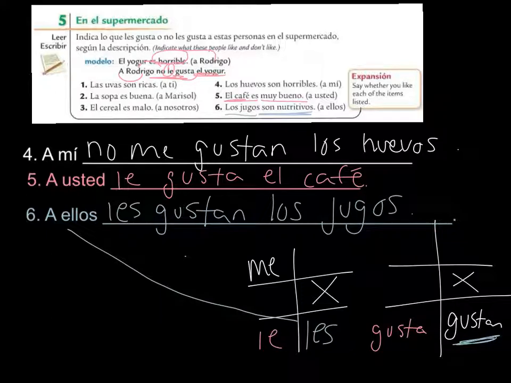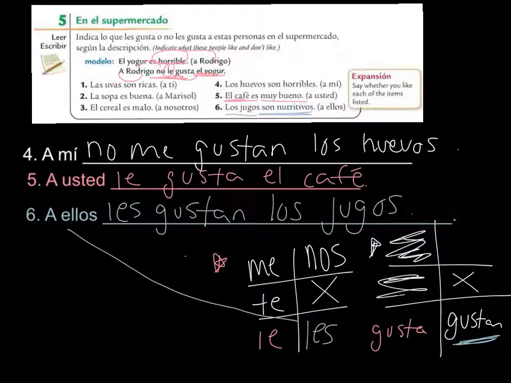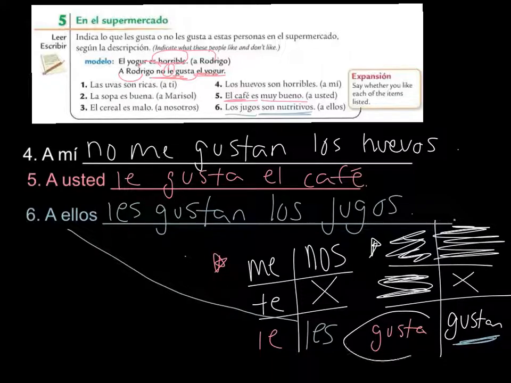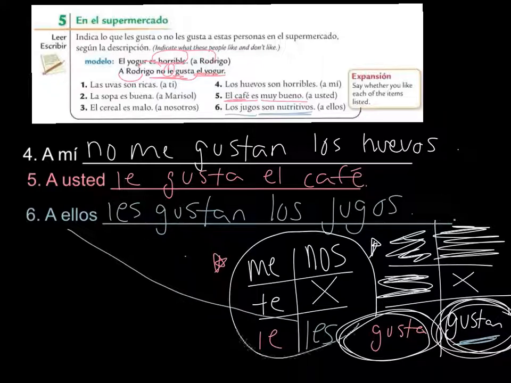So hopefully that helps you understand a little bit about how to use the verb gustar with nouns. Just to quickly review. Over here on this chart, if it's me, then it's me. You use te if you like it or it pleases you. Le if it pleases him, her, or you formal. Nos if it pleases us. And then les if it pleases them or y'all. Over here in this chart, you do not have to worry about saying I please. You don't have to worry about saying you please or we please. All you have to worry about is saying it pleases or those things please any one of these, okay?